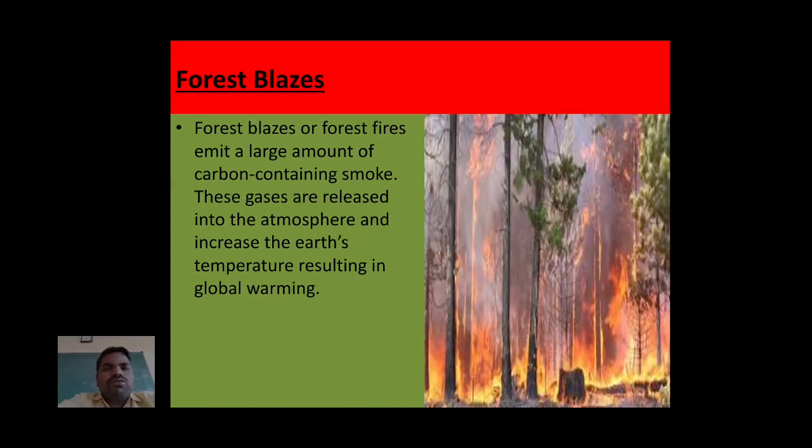Next one is forest blazes, or we can call them forest fires. Forest blazes or forest fires emit a large amount of carbon-containing smoke. These gases are released into the atmosphere and increase the earth's temperature, resulting in global warming. In the image we can see this.